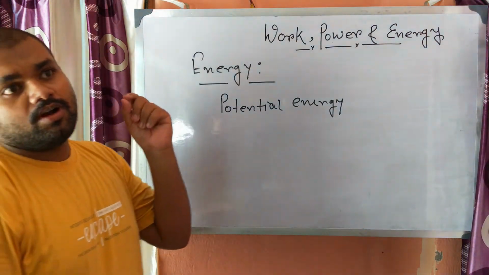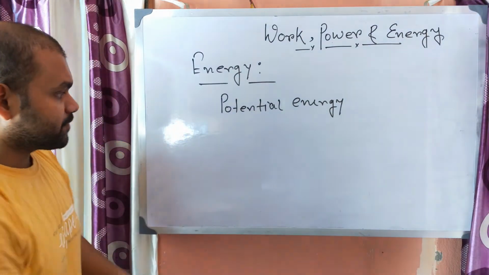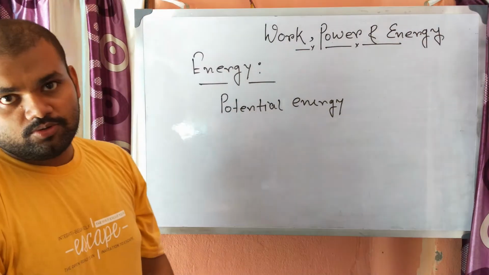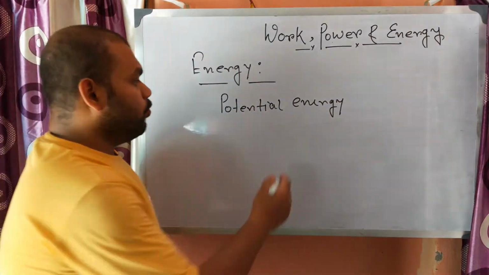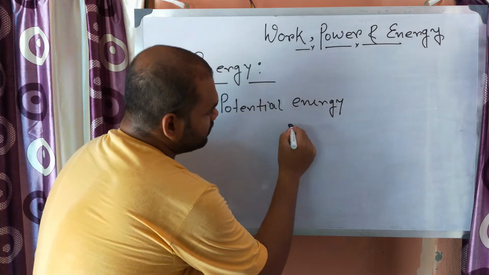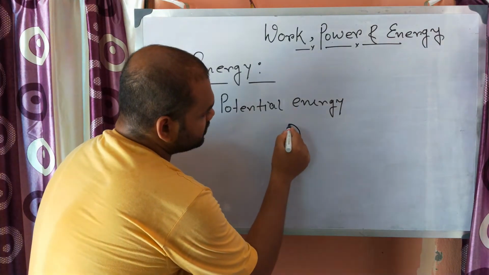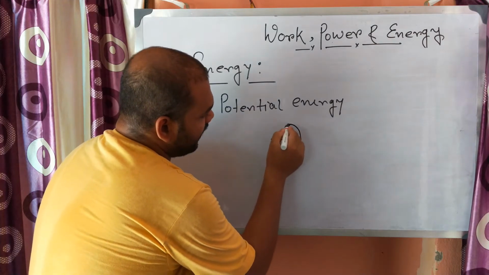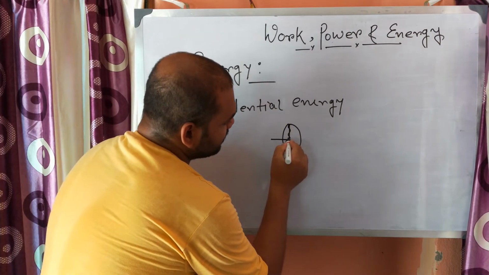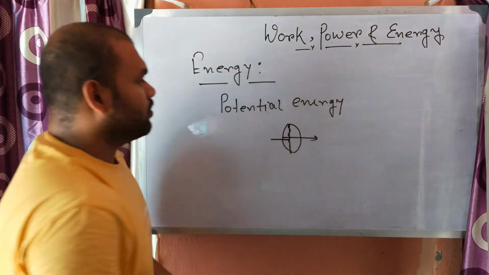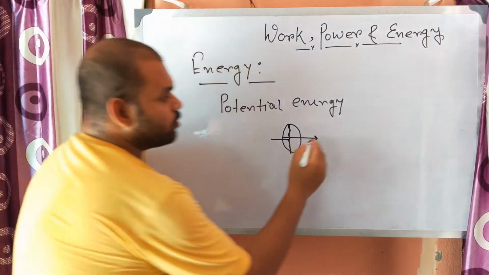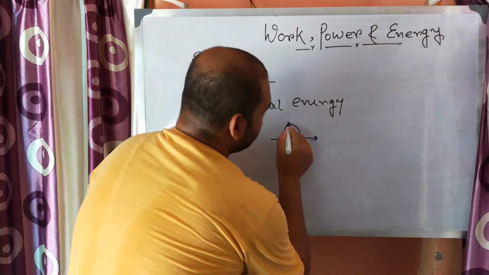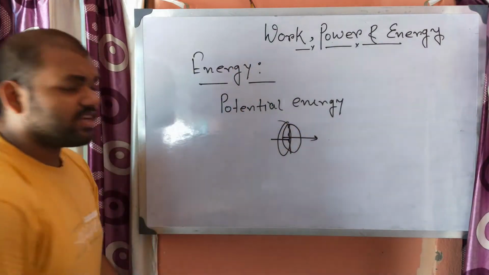I am giving you a very simple example. In the case of bow and arrow, we pull the string like this, and the arrow goes in this direction when you release the string.